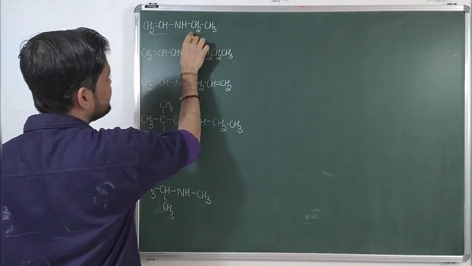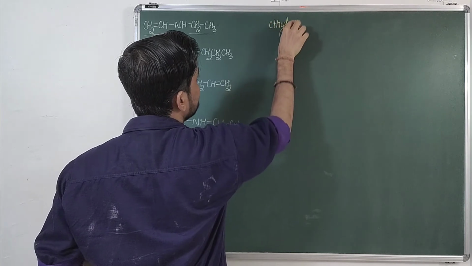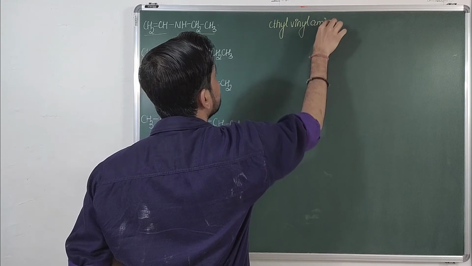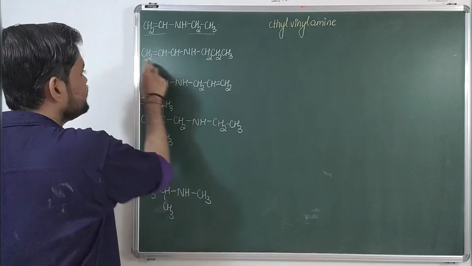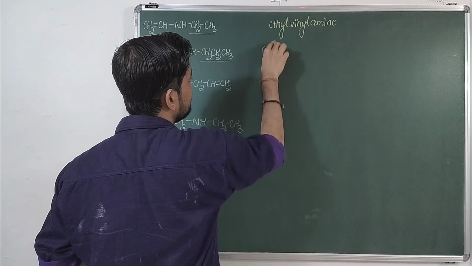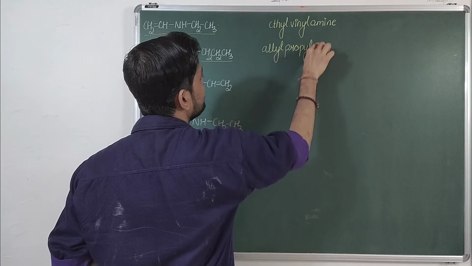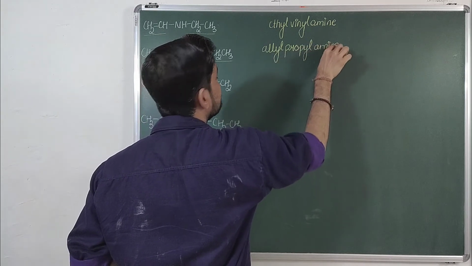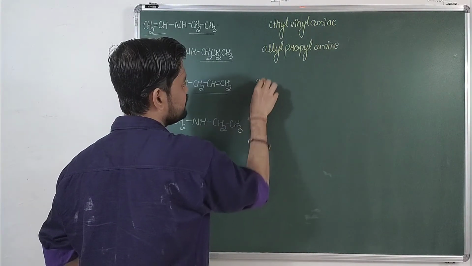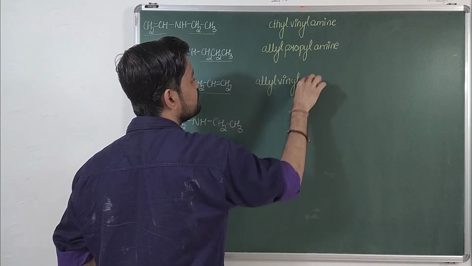there is a vinyl group, there is an ethyl group. So its common name will be ethyl vinyl amine. Very simple. Okay, then there is an allyl group, there is a propyl group, so it becomes allyl propyl amine. Then there is a vinyl group, there is an allyl group, so it becomes allyl vinyl amine.